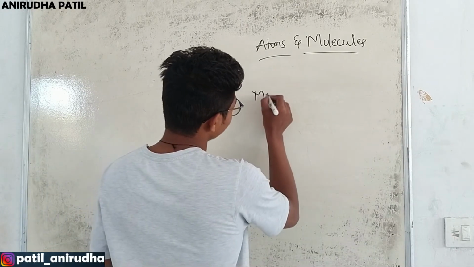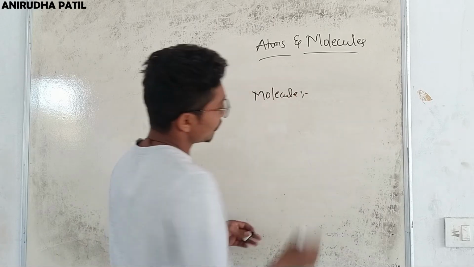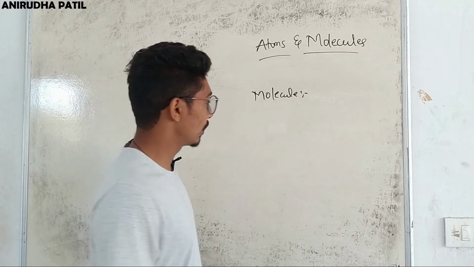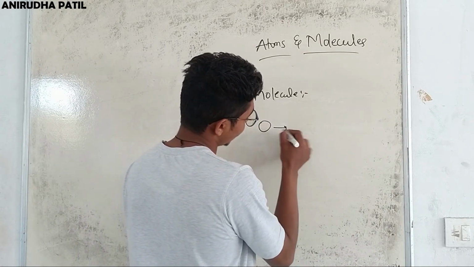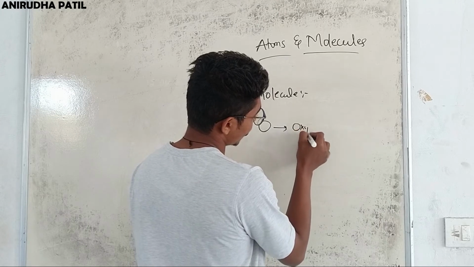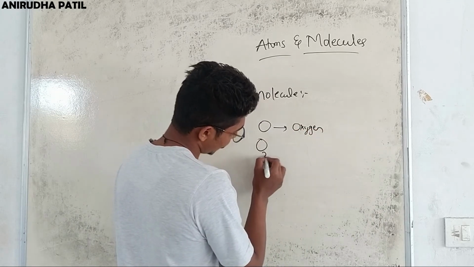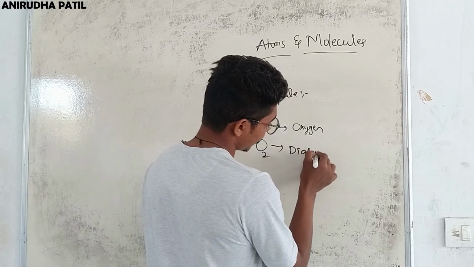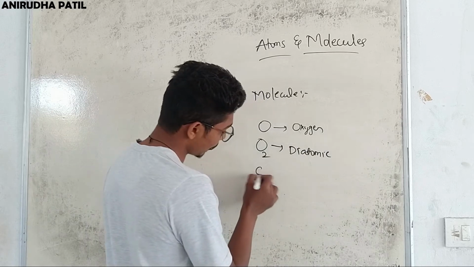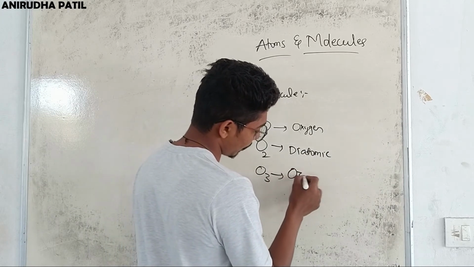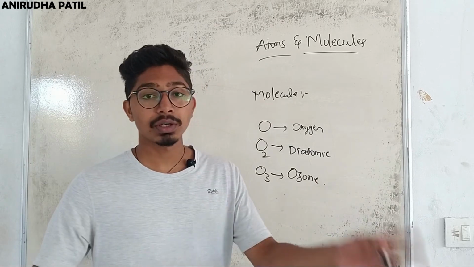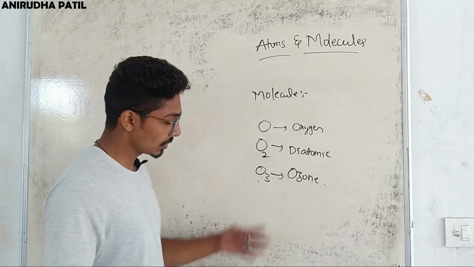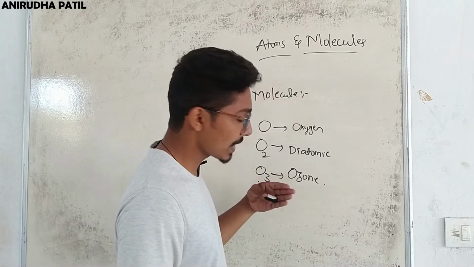Now what is a molecule? A molecule is nothing but when 2 or more atoms combine together, they form a molecule. For example, O is an atom of oxygen. When it is present in two parts, it is diatomic oxygen. And when 3 atoms of oxygen combine, we get ozone. This is nothing but the ozone layer which is present around the earth. It is formed by 3 atoms of oxygen combined together to form a molecule which is known as ozone.